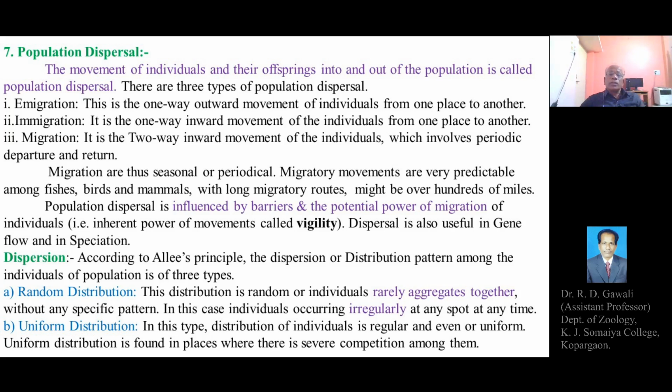So this is about population dispersal, which includes three types of dispersal: emigration, immigration, and migration. Outward movement of the individuals, inward movement of the individuals, and two-way movement of the individuals, that is emigration, immigration, and migration, together with three types of dispersion, that is random distribution, uniform distribution, and clumped distribution of the individuals of the population. So this is the important characteristic of the population.